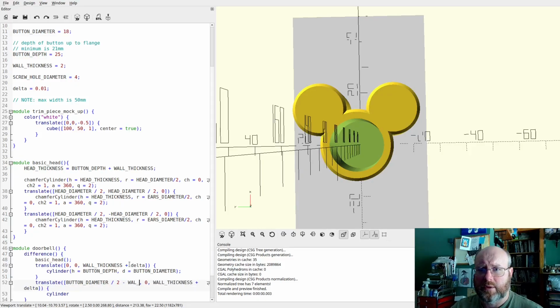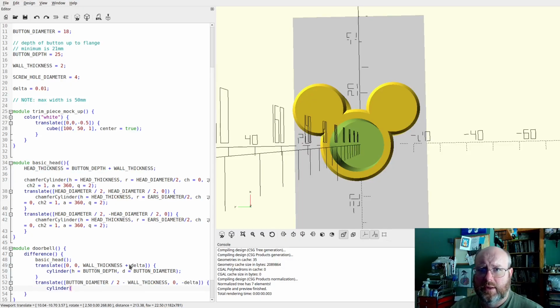Minus wall thickness to make sure that the outer wall is the right amount. And now we want to go down just the delta amount, because that should get us good there.